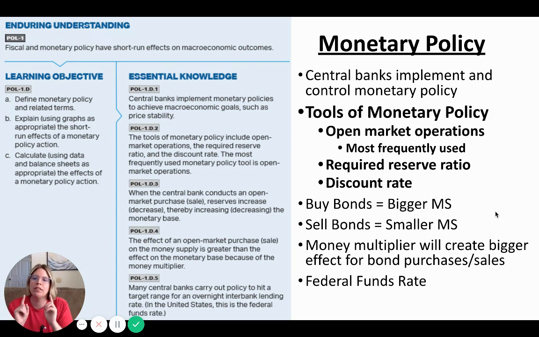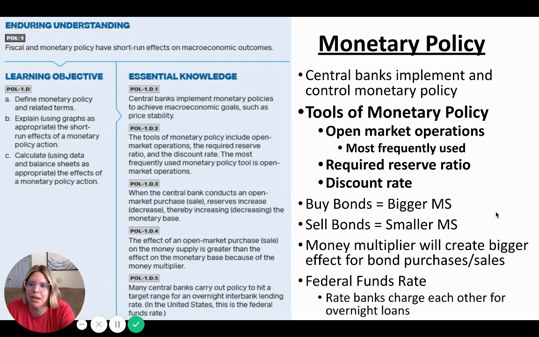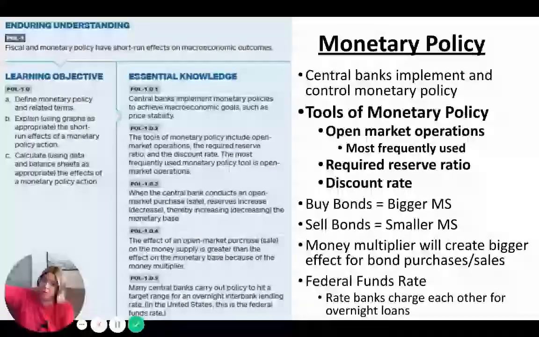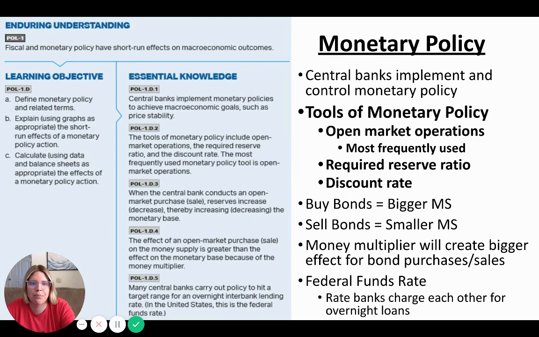It is something, though, that the central bank uses as a tool to be an indicator, because what is happening with the federal funds rate is a big indicator of what's happening in the money supply. So again, federal funds rate is the rate that banks charge each other for overnight loans. So that's the difference between borrowing from your mom or dad, that's borrowing from the Fed or the central bank, versus borrowing from your brother and sister.